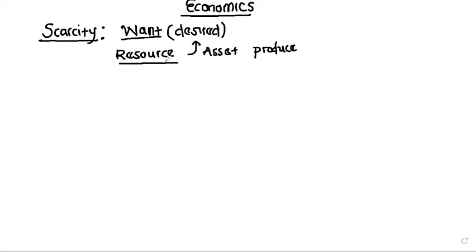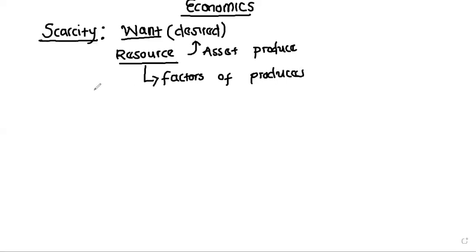A resource. Is that fine? Any asset that is used to produce goods and services, we refer to that as a resource. Is that okay? Now these resources are also given another name, factors of production. That's just the other name of resources.